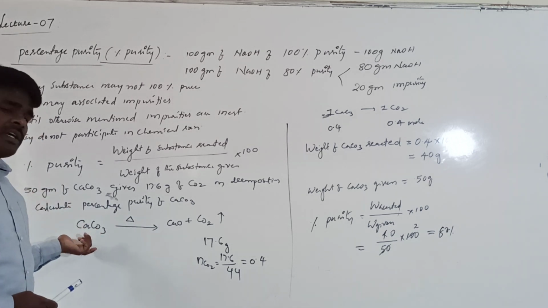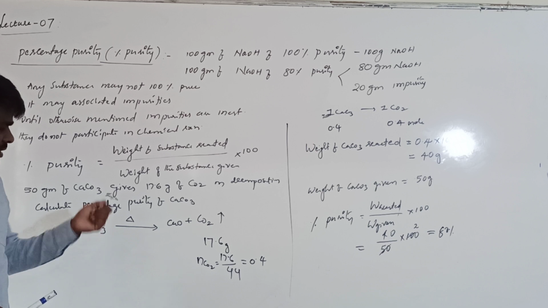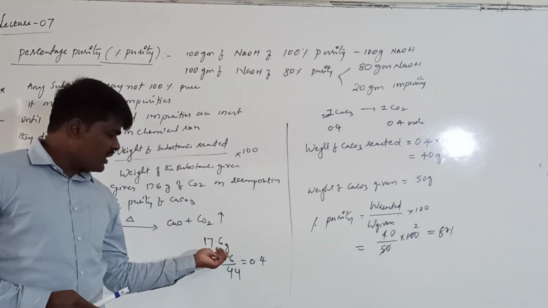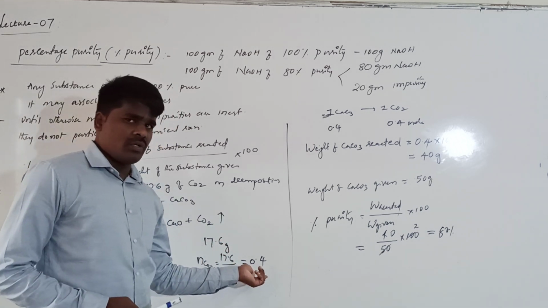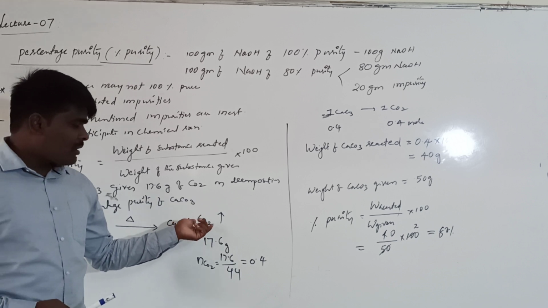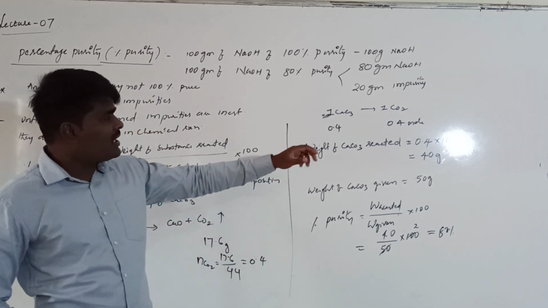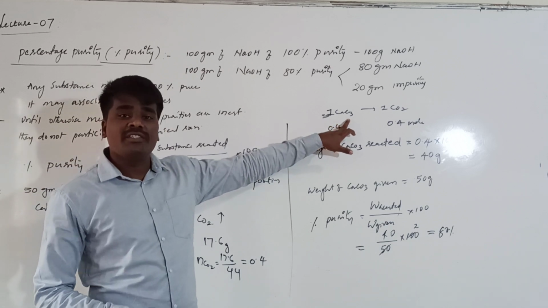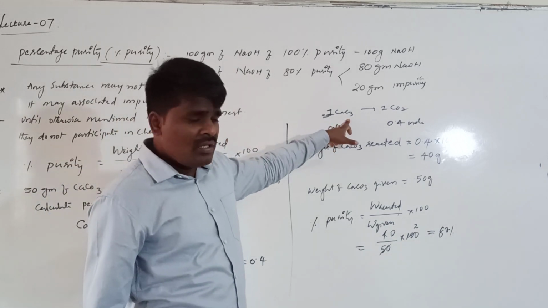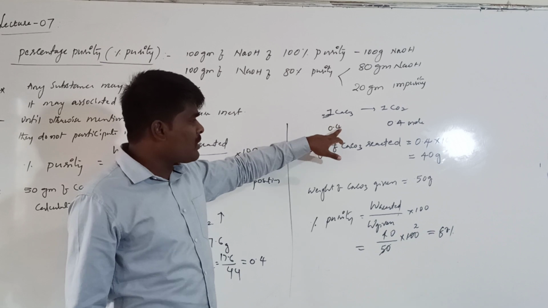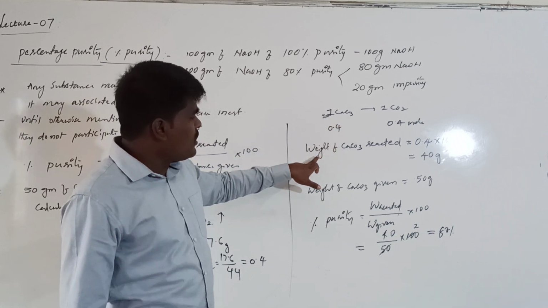How do we know that only 40 grams has participated? From the given weight of carbon dioxide, we have calculated the number of moles of carbon dioxide produced. From the number of moles of carbon dioxide produced, we have calculated the number of moles of calcium carbonate participating in the reaction.